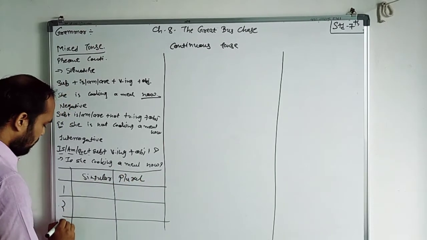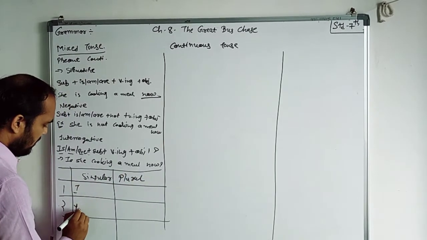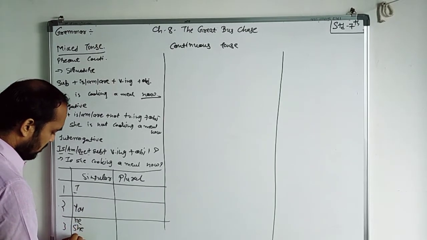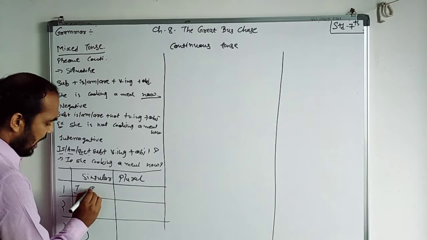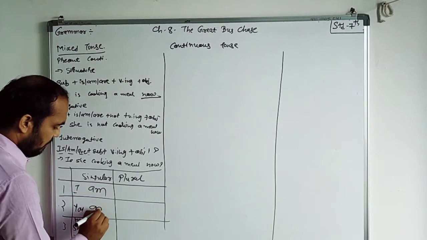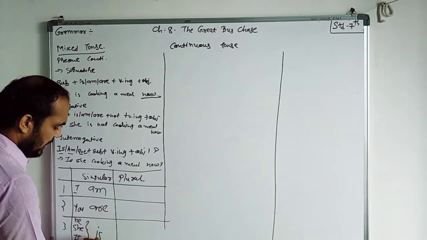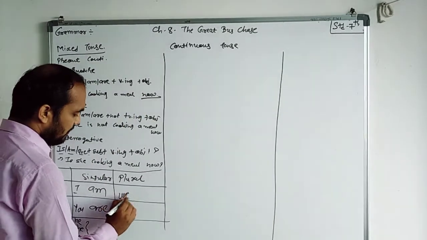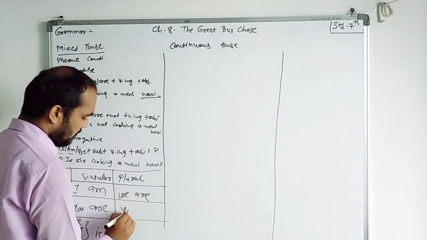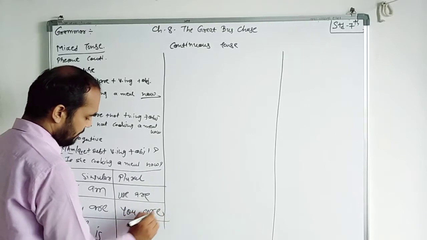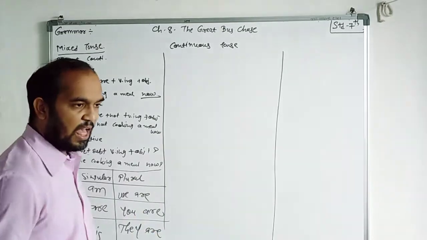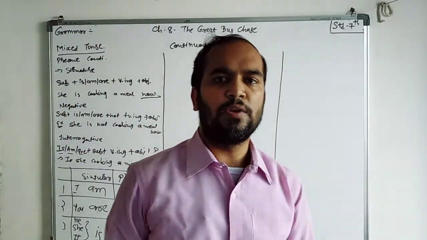In singular, first person I, you, and he, she, it. With I we use am, with you we use are, and with he, she, it we use is. In the same way in plural: we are, you are, and they are. So this is your present continuous tense.